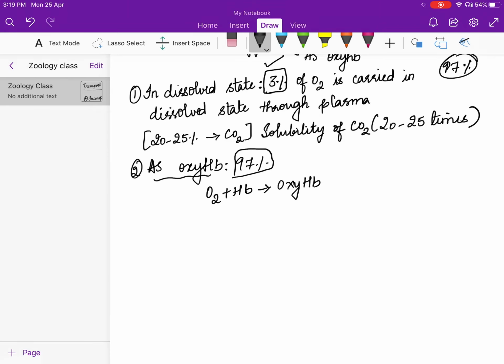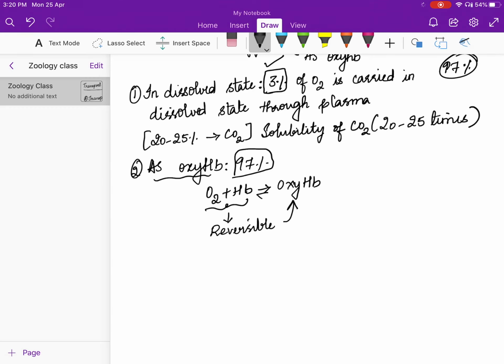Here the oxygen is going to bind with the hemoglobin in a reversible manner, so that it is going to ultimately give rise to oxyhemoglobin. First of all, we are very well aware of what exactly hemoglobin is. Hemoglobin is a red colored pigment present in our RBC. One major factor I'll tell and then we'll stop with the topic. Tomorrow I shall continue with the oxygen dissociation curve, which is very, very important from the exam point of view.